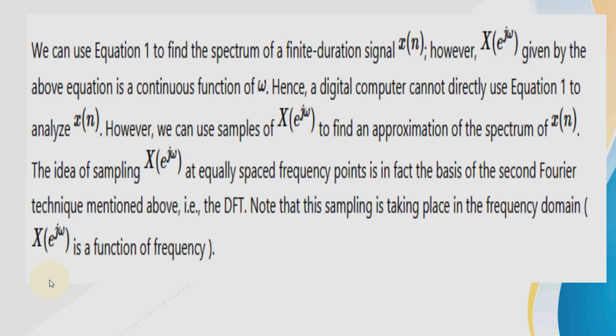Here we sample X of e raised to j omega to find the approximation of x of n, and the idea of sampling X of e raised to j omega at equally spaced frequency points is the basis of the second Fourier technique, which is nothing but the DFT. So DFT is nothing but the equally spaced frequency components, that is, by sampling X of e raised to j omega at the equally spaced frequency points, you will get the DFT. Note that this sampling is taking place in the frequency domain, as X of e raised to j omega is a function of the frequency.